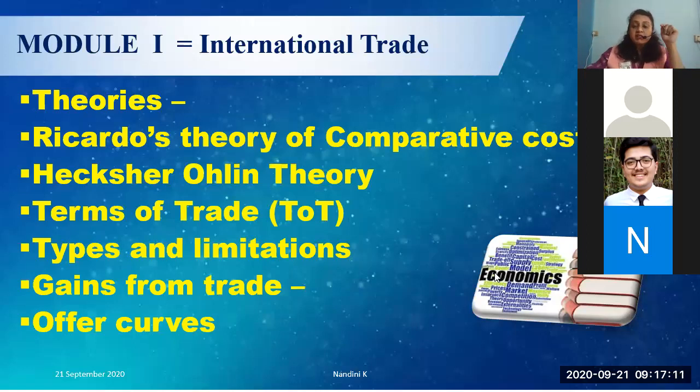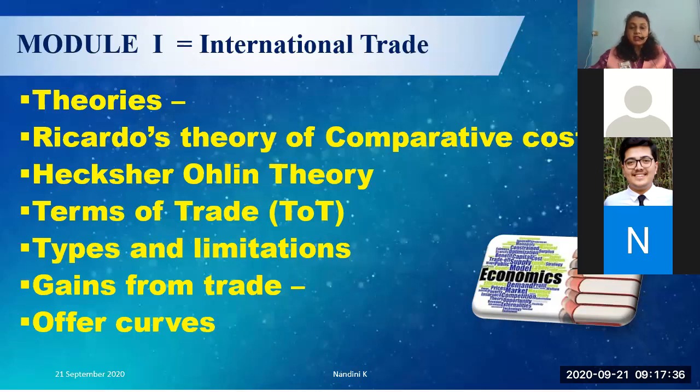Then Heckscher-Ohlin theory moved away from the labor value theory. They believed that the price paid to the factor of production is going to decide the cost of production, and therefore it will decide the price. So money and price for the first time enter in the Heckscher-Ohlin theory. That is also important for you all to remember. These are small things that you need to remember.